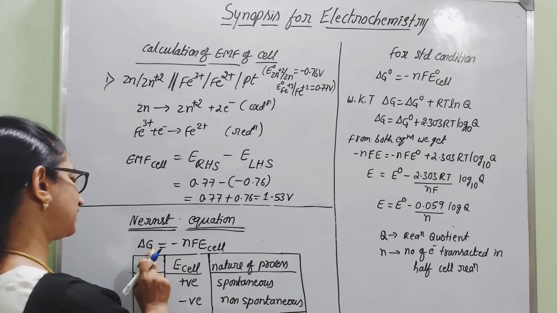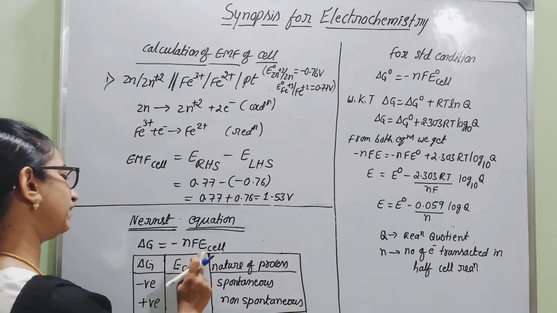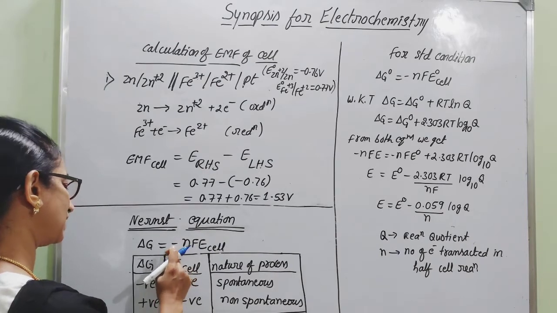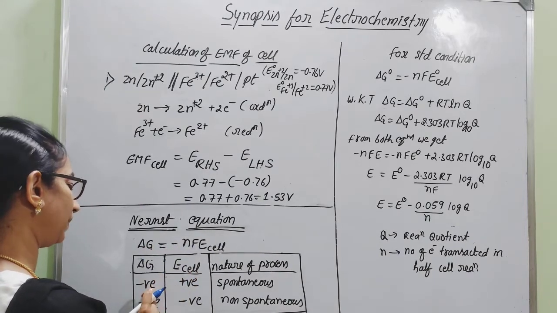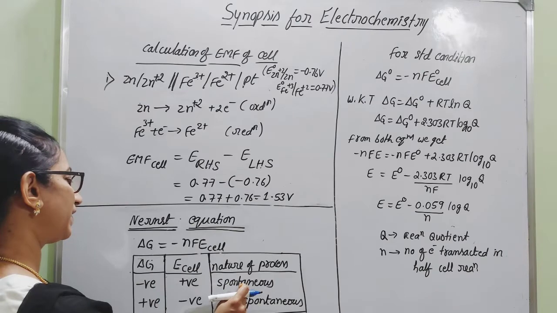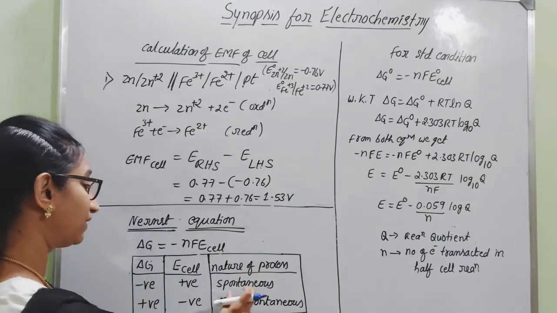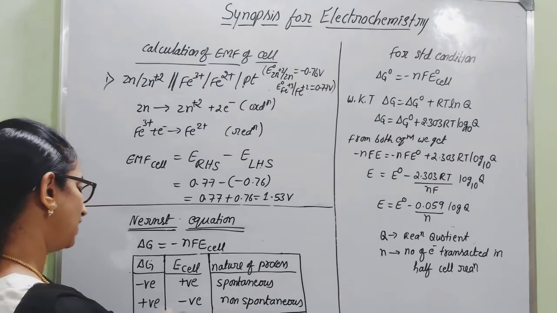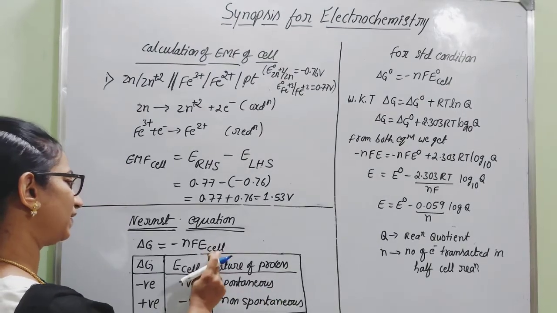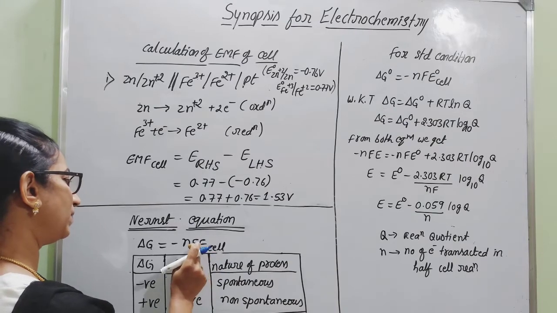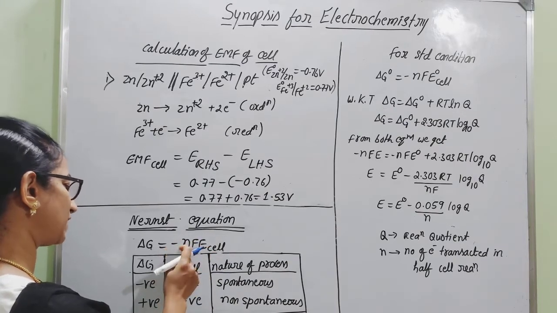In case you consider delta G, if the E cell value is positive, then plus into minus is minus. Therefore delta G will become negative, hence that reaction. Wherever the Gibbs free energy value is negative, always remember that the reaction is spontaneous. And in case the EMF of the cell is negative, then minus into minus will become positive.